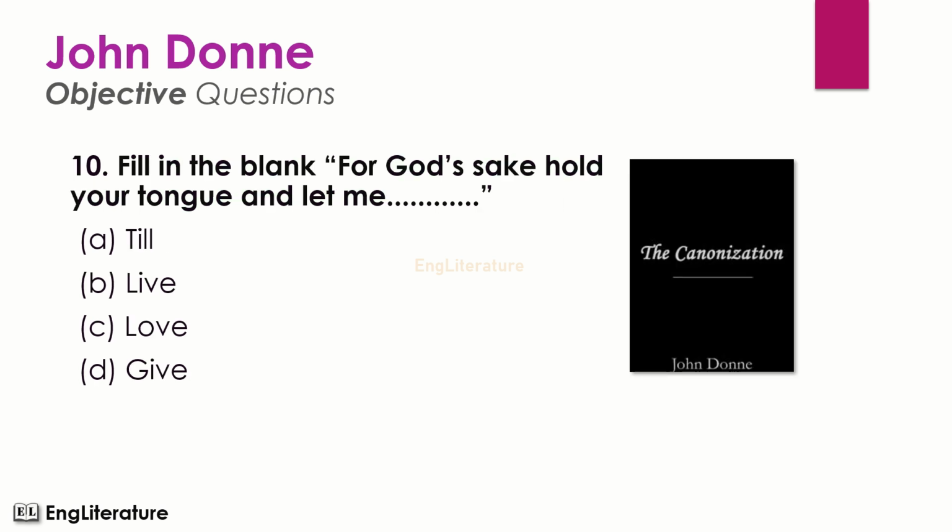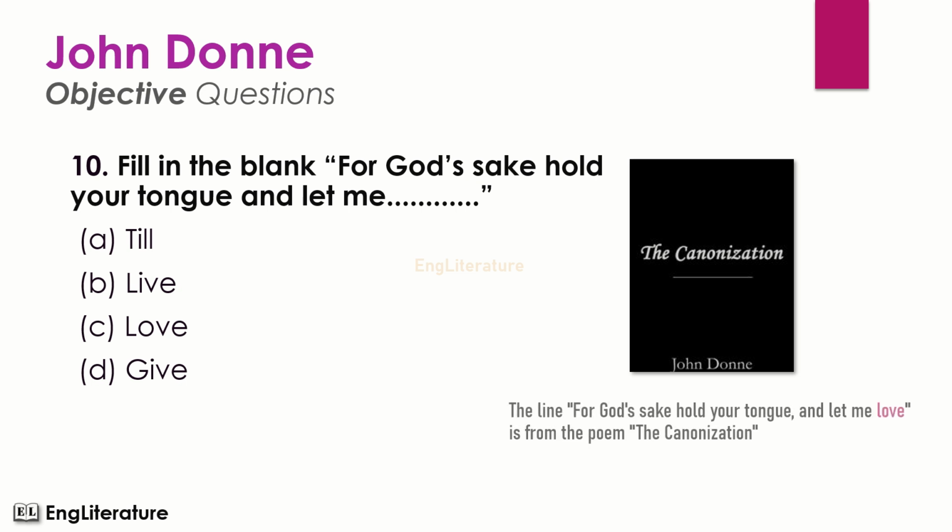Fill in the blank. For God's sake, hold your tongue and let me dash. The line, for God's sake, hold your tongue and let me love, is from the poem The Canonization. Here the right option is number C. For God's sake, hold your tongue and let me love.